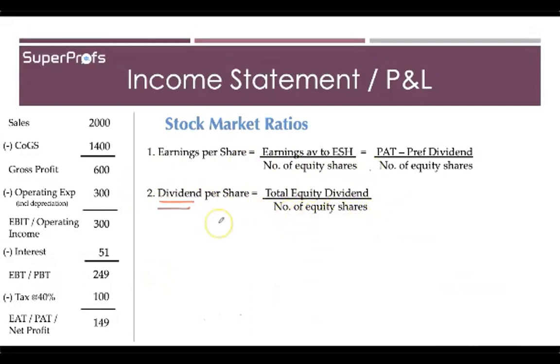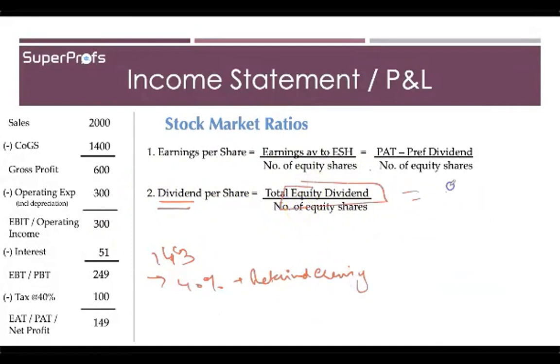Further, in our example, we had calculated the equity dividend: after 143 lakh rupees, we had taken 40% in our retained earnings, and therefore the equity dividend that was left was 86 lakh rupees. Okay, and the number of equity shares 10 lakh, therefore 8.6 is the dividend per share.